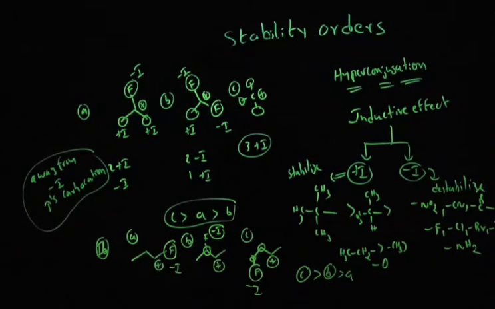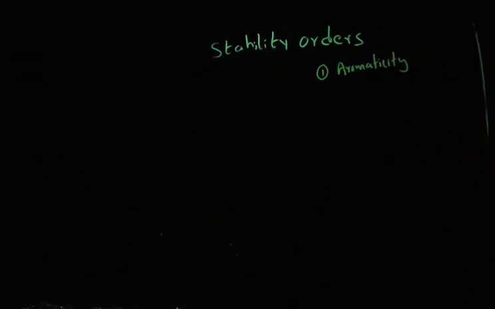Okay, that's it guys. These are the factors you have to look for while discussing the stability of carbocation. Let's see the final conclusion. First you have to look for aromaticity. That means you check whether the positive charge is involved in aromatic ring current or anti-aromatic ring current. If it is involved in aromatic ring current, then it will be more stable. If it's involved in anti-aromatic ring current, it will be the least stable.